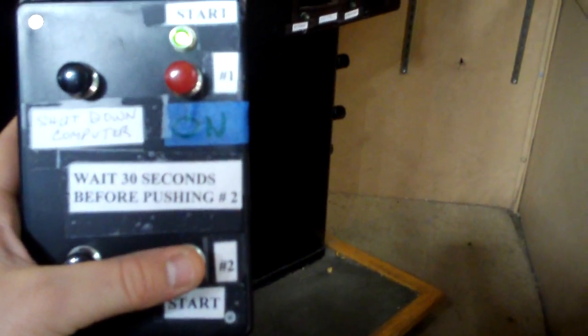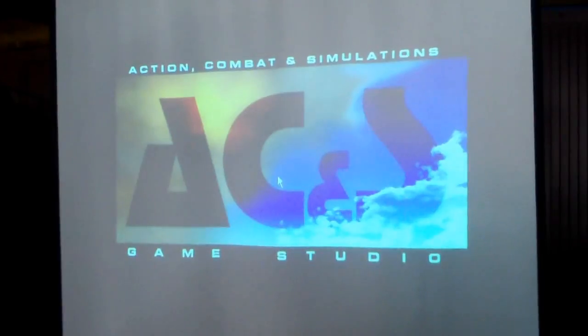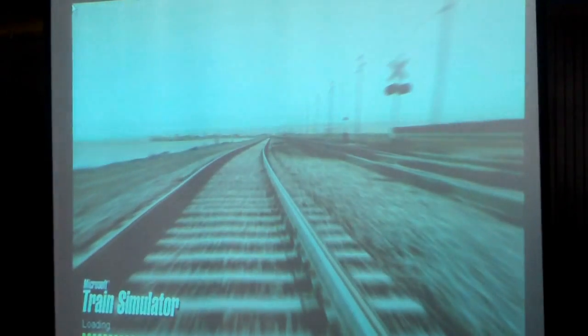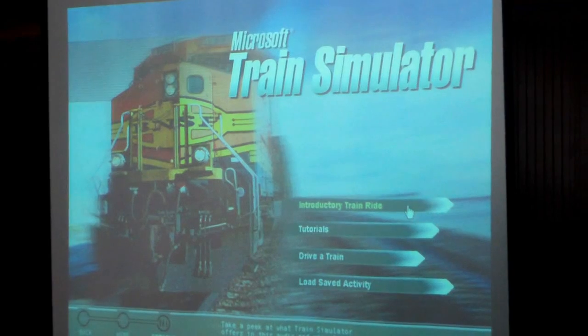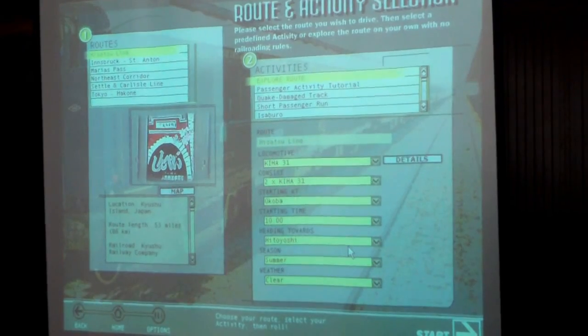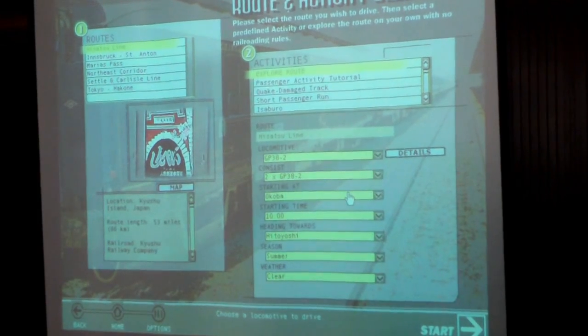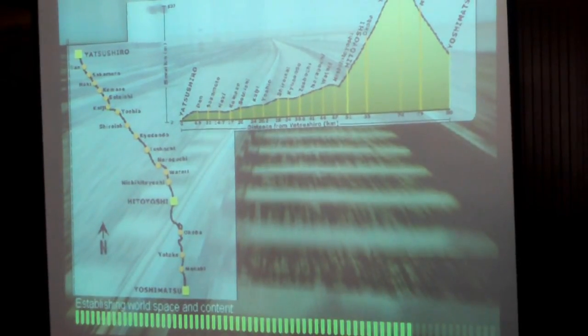So next what we're going to do is I'm going to show you the macro start here. I'm going to push the start button. There you go. Okay, so now you'll see the macro start here on the projector. And we're selecting the train and starting it up.